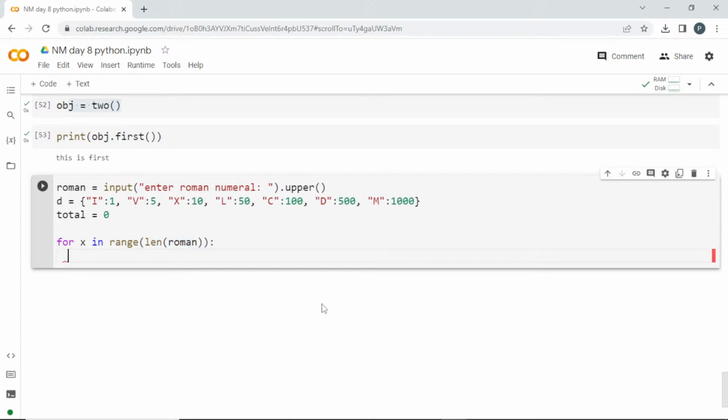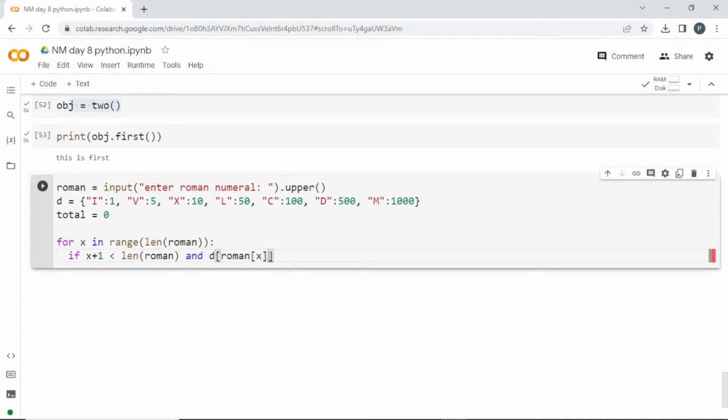And here I am going to check whether x plus 1 is less than the length of Roman. Why am I checking it? Since we are running it in a range, when you go for x plus 1 and it reaches the final one, for example, if the total letters are 4, it is going to give till 3. So when you try to access with x plus 1 and it is out of the range, it is going to show you an error. To avoid that, I am checking whether x plus 1 is less than the length of Roman. And using the AND operator, I am getting the Roman numeral in this index x from the dictionary.